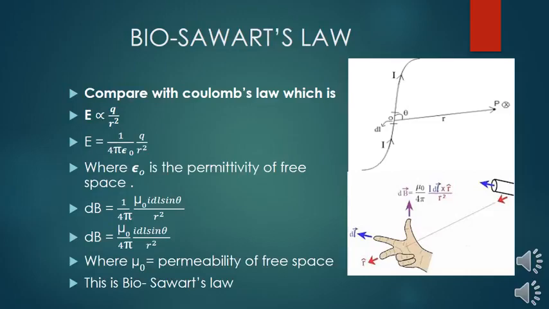This dB is the magnitude of the field which is created at point P. So now we have taken out the magnitude of this magnetic field by Biot-Savart law, and now we are taking out the direction of this magnetic field by the right hand palm rule. As shown in the diagram, the two fingers of the right hand show the direction of the position vector r and the current element dl, and the thumb is in the direction of the field, which is in the inward direction, and the direction of this field which is inward is shown by the cross as shown in the diagram.